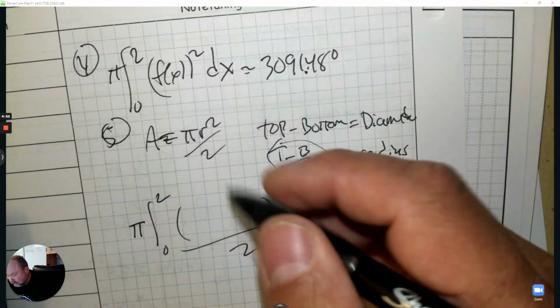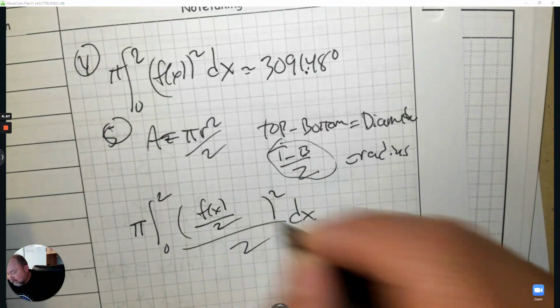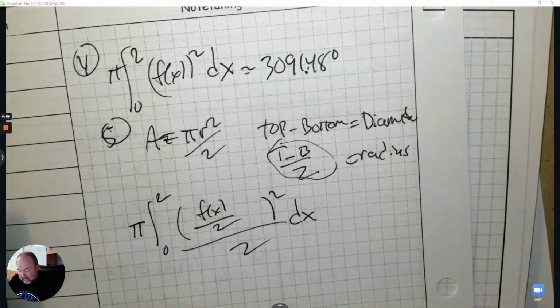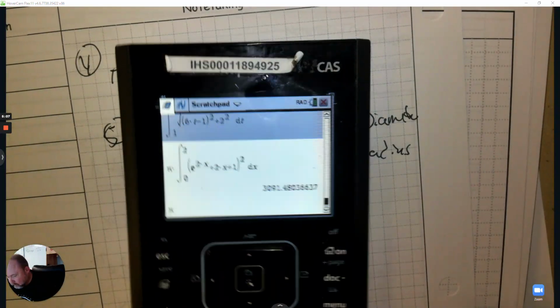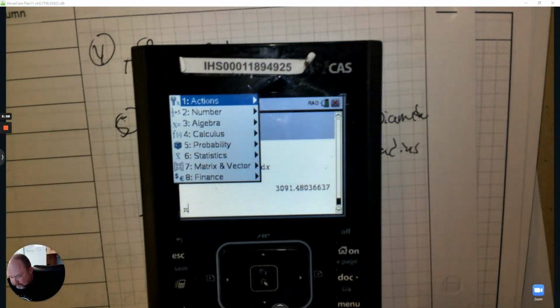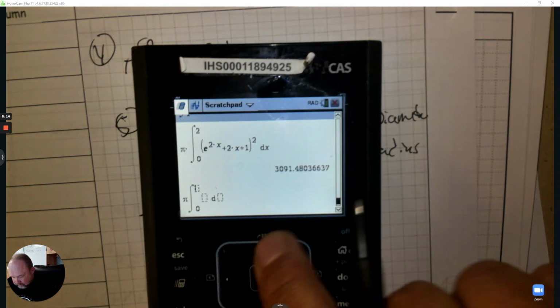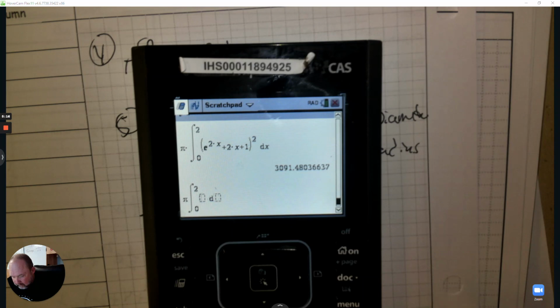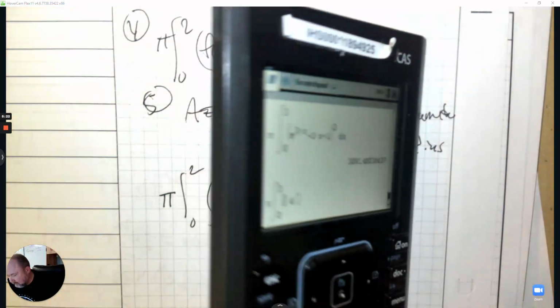So let me just see it. It's top, subtract bottom, divided by 2. So how would that look like in here? I go parentheses, and then what am I typing in?